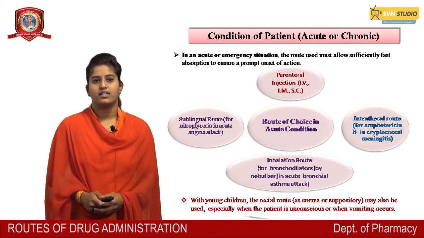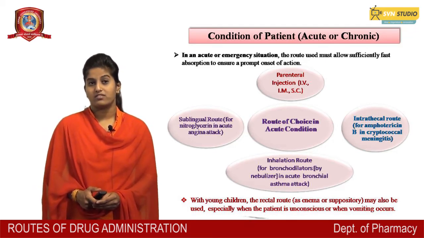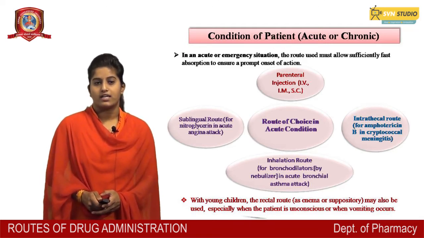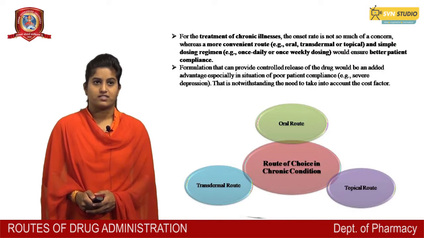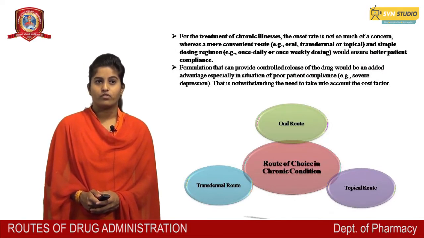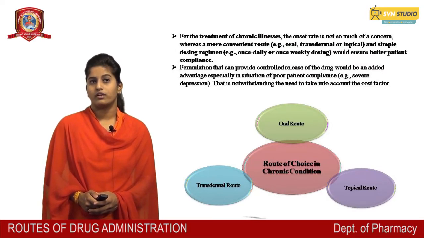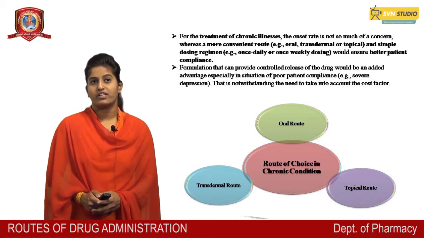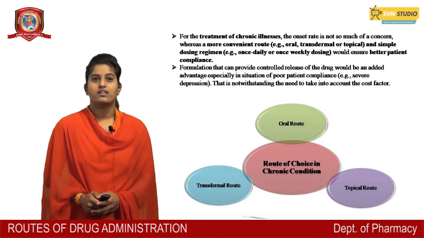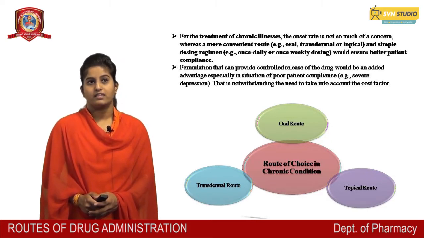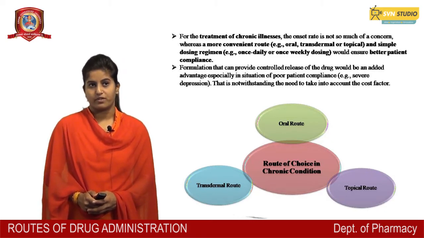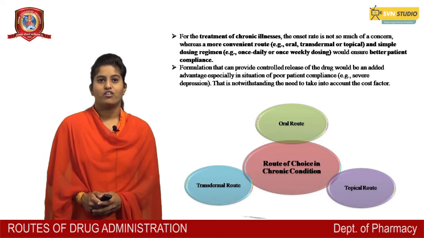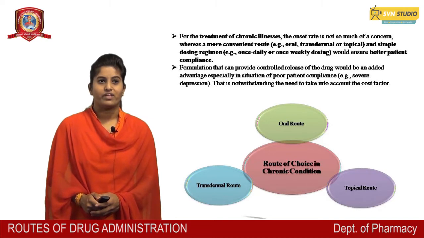With young children, the rectal route as enemas or suppositories may also be used, especially when the patient is unconscious or when vomiting occurs. For the treatment of chronic illness, the onset rate is not so much of concern, whereas a more convenient route, that is oral, transdermal or topical, and a simple dosing regime, that is once daily or once weekly design, would ensure better patient compliance.